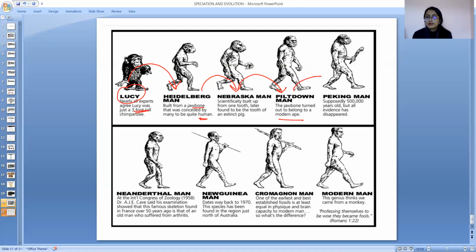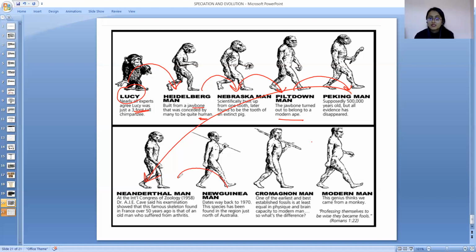Then Piltdown के बाद आया Peking man, supposedly 5 lakh years old, but all evidence has disappeared. Now we don't have evidence for Peking man, और उससे पहले का तो पहले कोई evidence नहीं होगा. Then after Peking man, there is a formation of Neanderthal man. Neanderthal man at the Congress of Zoology 1958, Dr. A.J.C. Cave said his examination showed that this famous skeleton found in France over 50 years ago is that of the old man who suffered from arthritis.